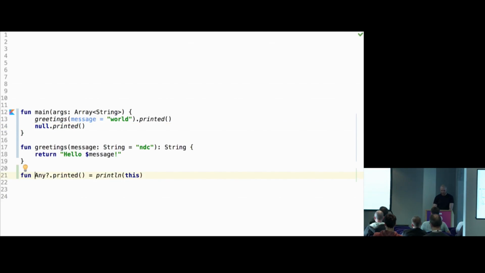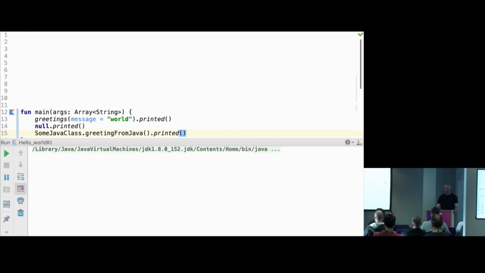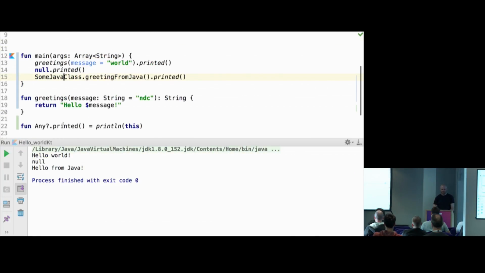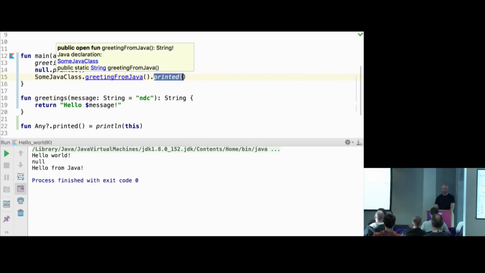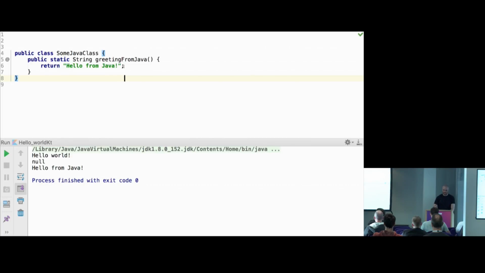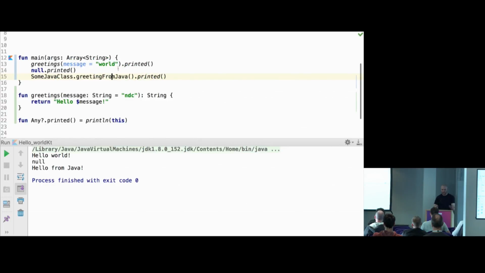What I showed is that there is nothing special to it in terms of JVM. This is very standard. This is just running on a normal JVM, compiling to normal Java code. This is why it interacts with Java seamlessly. So all the strings and numbers interact with Java. So what I'm doing here, some Java class, calling a static method on it, and then it just called the printed method, which I just wrote. If I click on greeting from Java, you can see this is actual Java because there is a semicolon over there. So it's just basically interaction between Kotlin and Java.